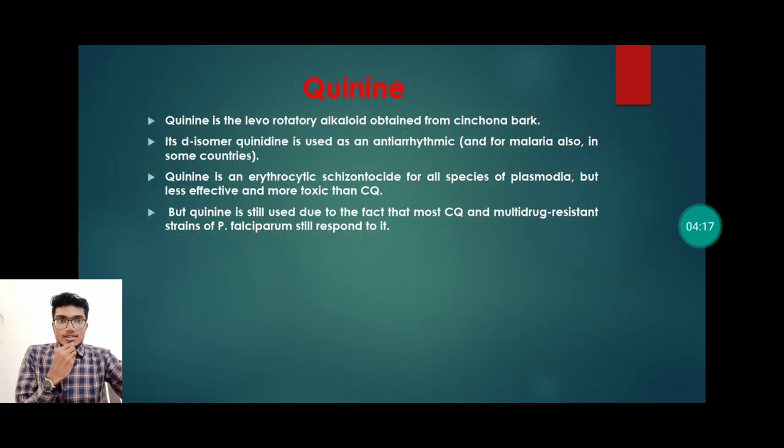Now our first drug, that is quinine. Quinine is the levorotatory alkaloid obtained from cinchona bark. Its D-isomer quinidine is used as an antiarrhythmic drug. It is also used for malaria in other countries. Quinine is an erythrocytic schizonticide for all the species of Plasmodia, but it is less effective and more toxic than chloroquine.